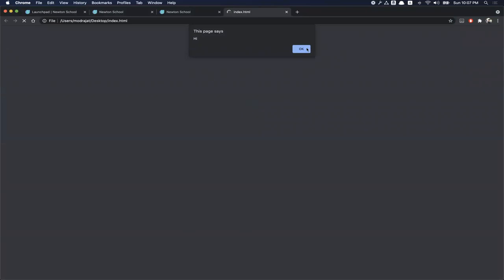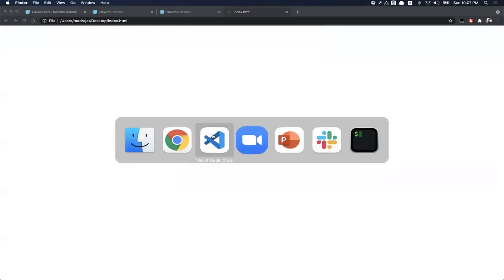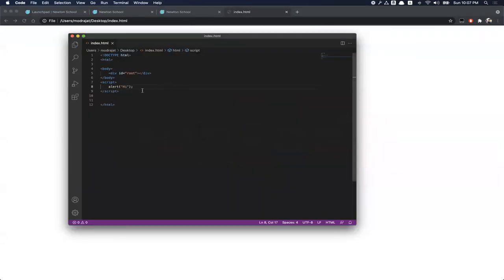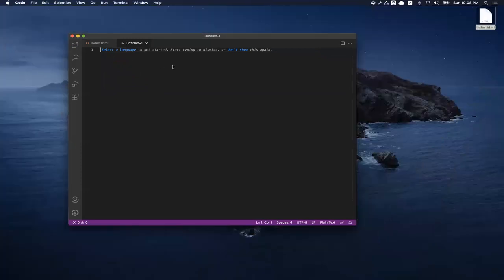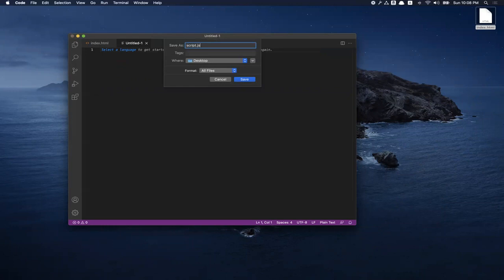This is one way to run your code, and another way would be to have a separate file altogether for JavaScript only, and then include that file in the HTML file so that it runs along with our page. So I'll go ahead and create a JavaScript file here. You can see that I'm naming it .js.